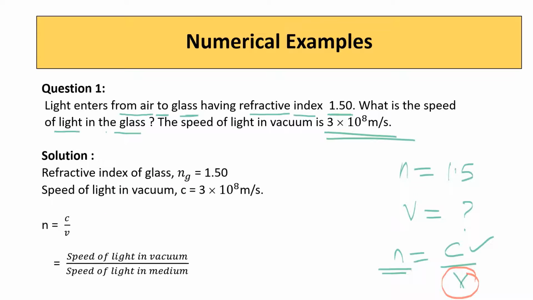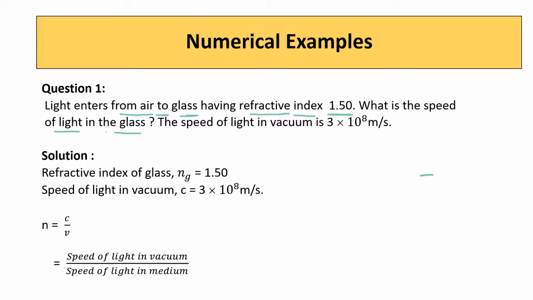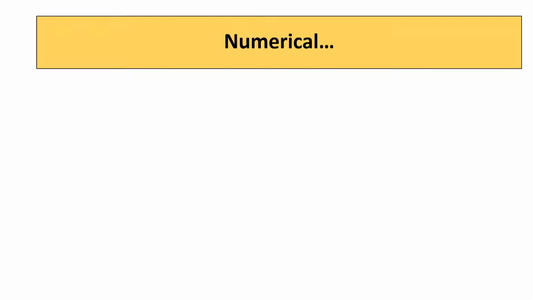Refractive index of glass is 1.5. Speed of light in vacuum is 3 into 10 raised to 8 meter per second. N is equal to C by V, where C is the speed of light in vacuum and V is the speed of light in medium. We know the formula for N as N is equal to C by V. Therefore, NV is equal to C when you cross multiply.